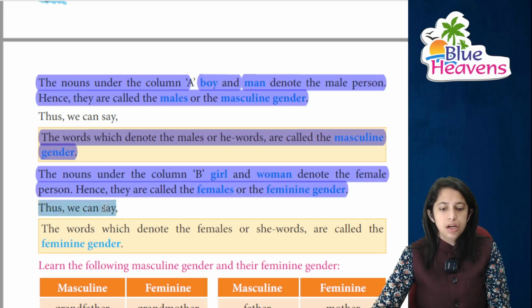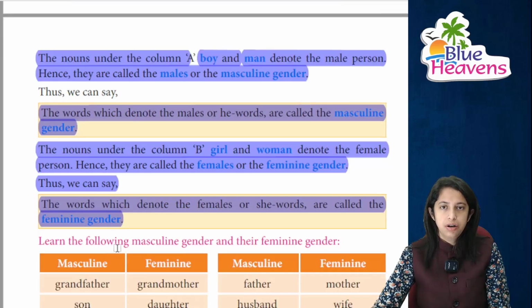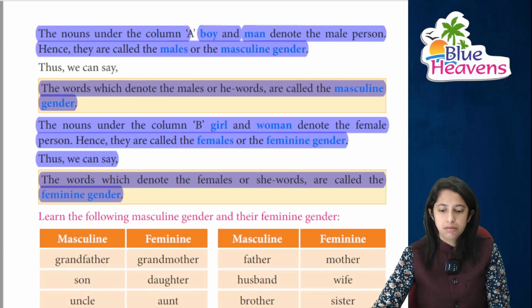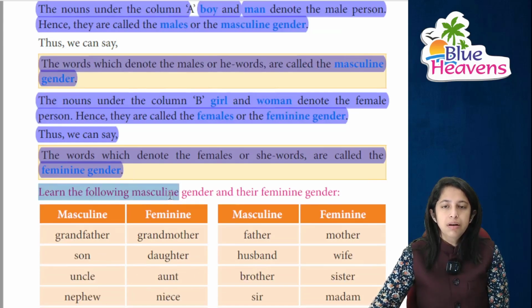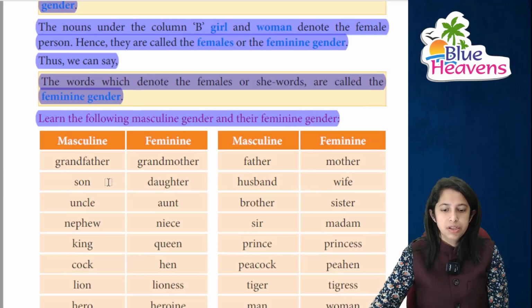Thus we can say the words which denote the males and she words, males और she words होते हैं, they are called the feminine gender. उन्हें हम क्या बोलते हैं, feminine gender, right? So you will be learning the masculine gender as well as the feminine gender respectively.